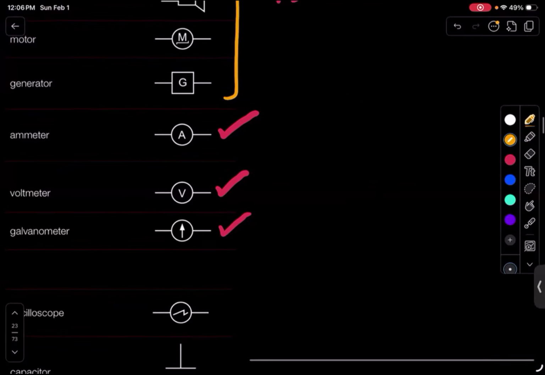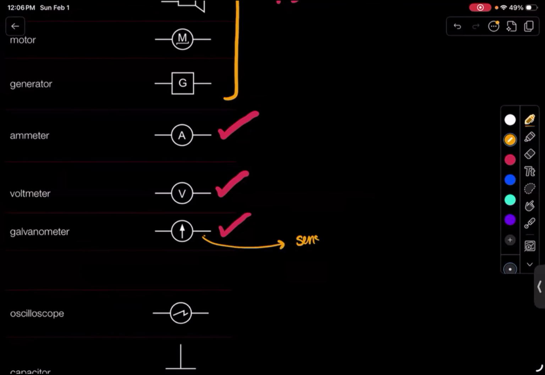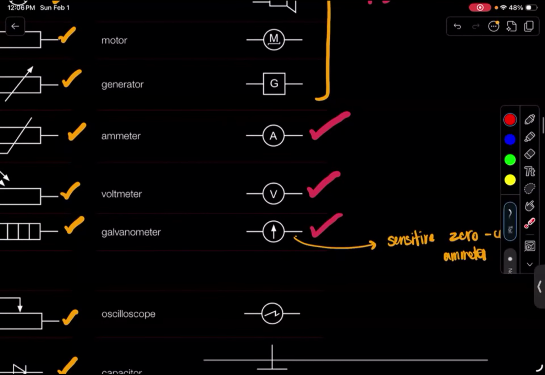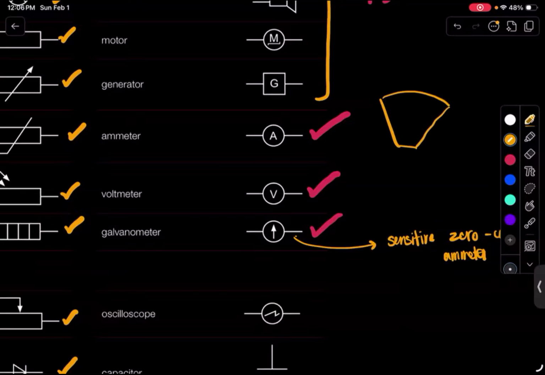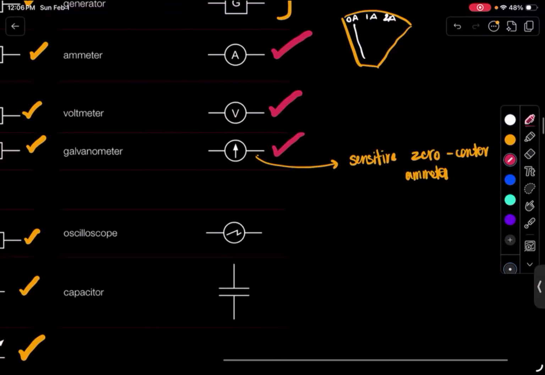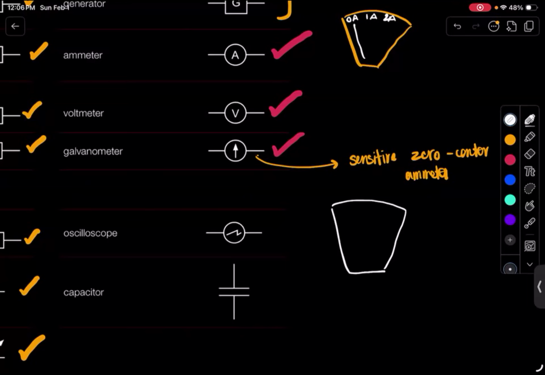and voltmeter and galvanometer as well. Okay. So what is a galvanometer, by the way? A galvanometer is a sensitive, zero center ammeter. Right? So although an ammeter and galvanometer are very similar, the ammeter is kind of like that, it starts from just one end, and this is the needle, 0 ampere, and then it only increases: 1 ampere, 2 ampere, 3 ampere. Whereas a galvanometer is much more sensitive, and it actually has a centered 0 point, and it can give you both positive and negative values.